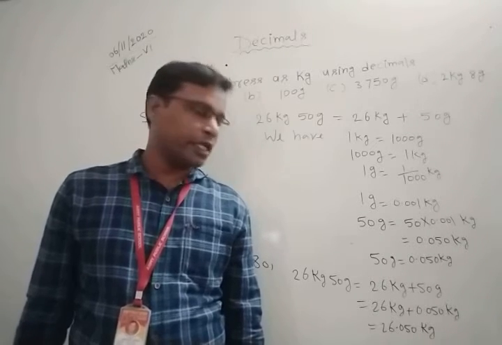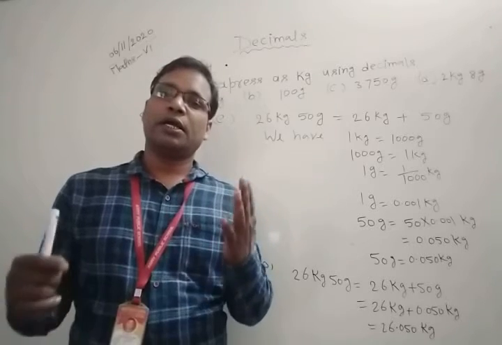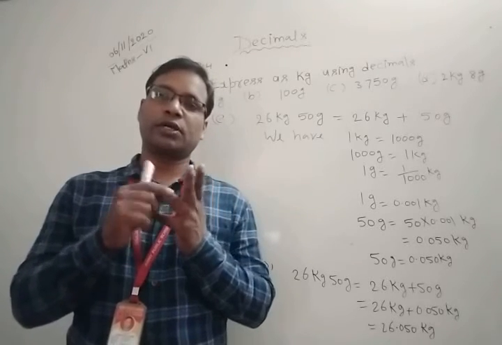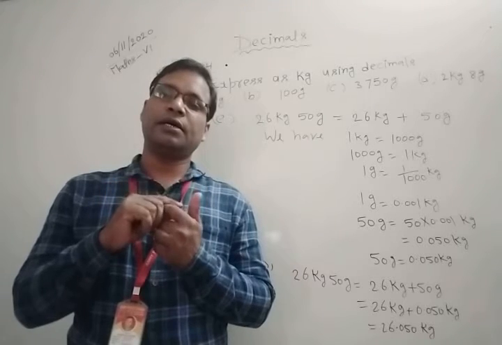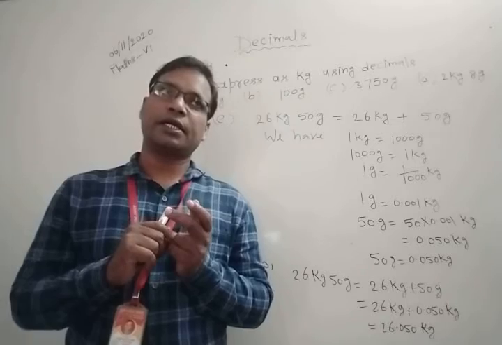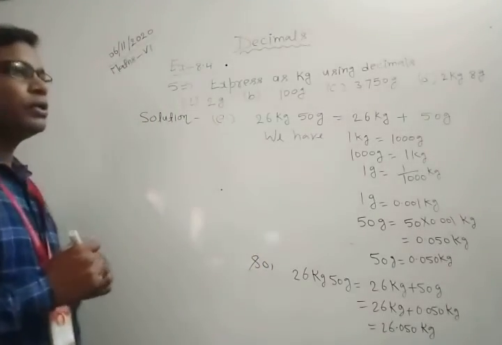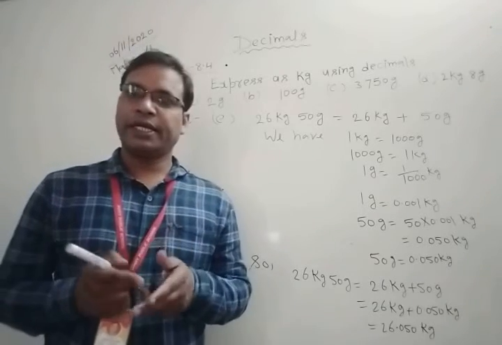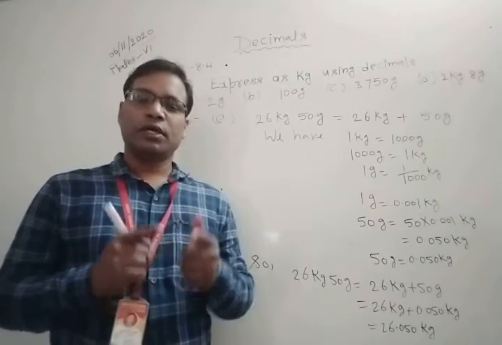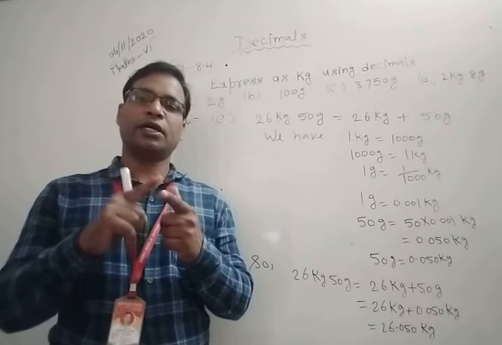Okay, so for such type of questions you only need to remember this formula: kilo, hecto, deca, gram, deci, centi, milli. So 1 kilo is equal to 10 hecto, and 1 hecto is equal to 10 deca.